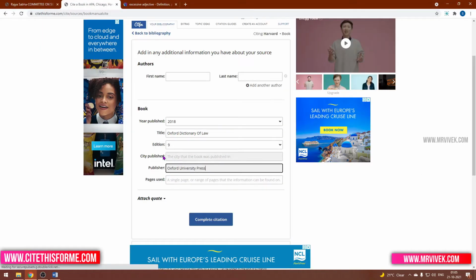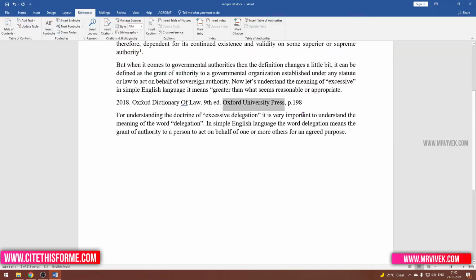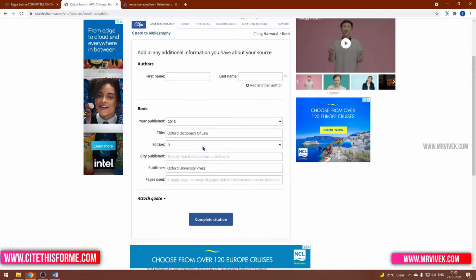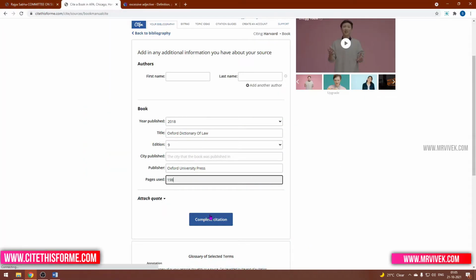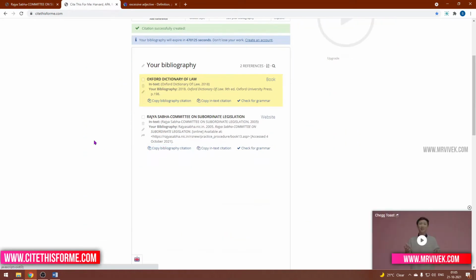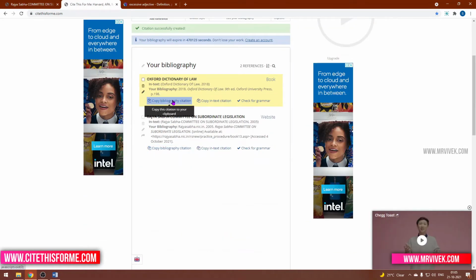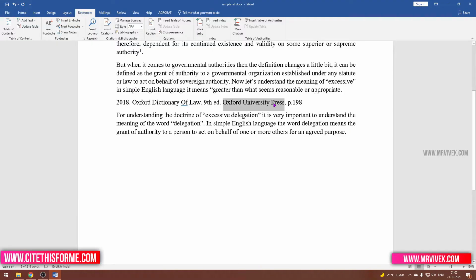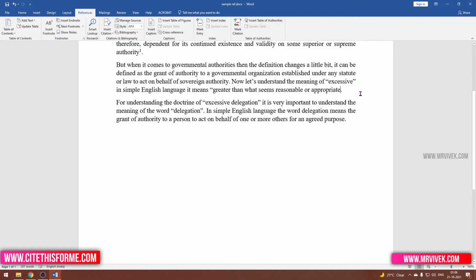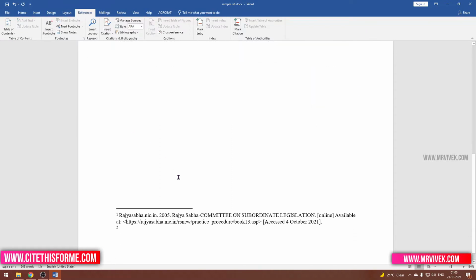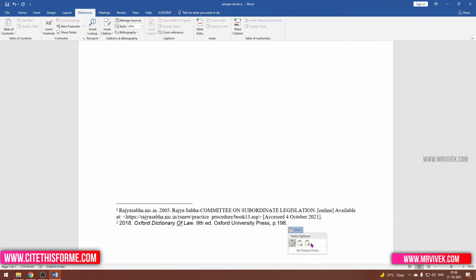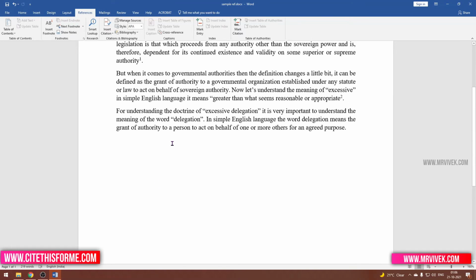City and everything else you can mention, but those details are not that necessary. Then the page number, which page you have used. I have taken this definition which is available on page number 198, so I will type 198 and complete my citation. So this second citation is ready here. I will copy the bibliography citation, go to the end of this sentence, click on insert footnote, paste it, click on keep text only, and press Ctrl J, so it will be justified. So the second citation is done.